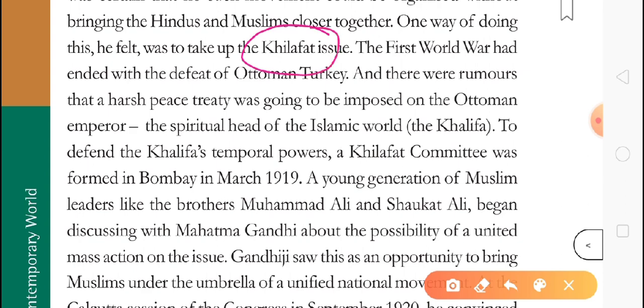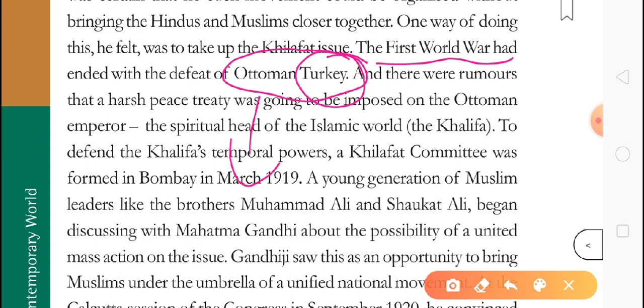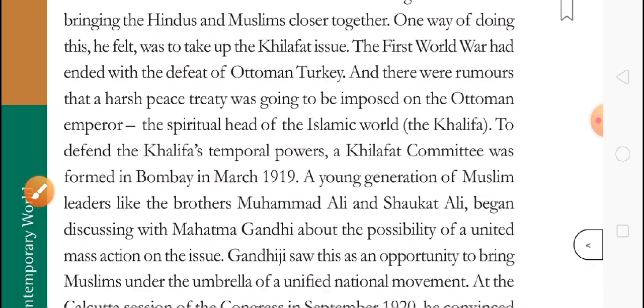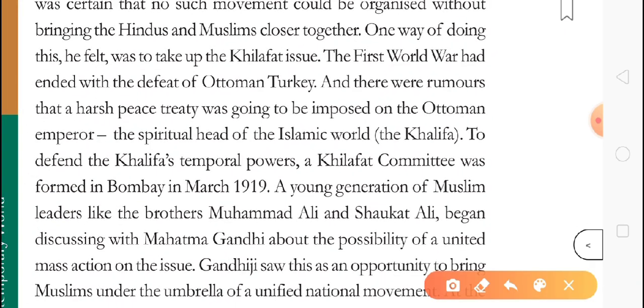Okay, so what happened in the First World War? There is a country called Turkey. We all know about Turkey, na? Turkey was ruled by the Ottomans, meaning the Muslim kings. And who was the king? The king was the Khalifa. Now who was the Khalifa? The Khalifa was the Islamic spiritual guru, the spiritual guru of Islam.